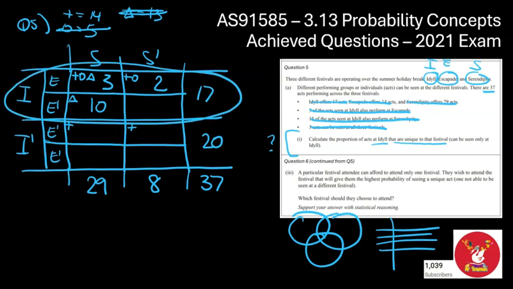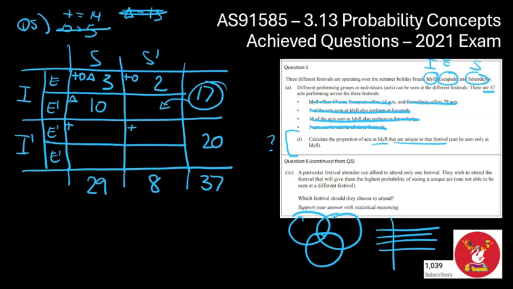Let's start off with the I's. I know the I total is going to be 17. So I'm going to subtract everything from 17, and the leftover is going to end up in this box. So 17 minus 3 minus 2 minus 10 is going to leave me at 2. When I first did this question a few minutes ago, I got stuck here because I couldn't really figure out enough information here to help me get the plus signs.